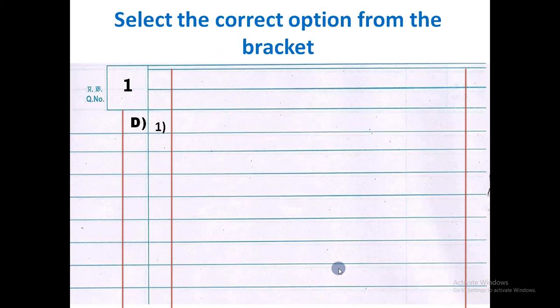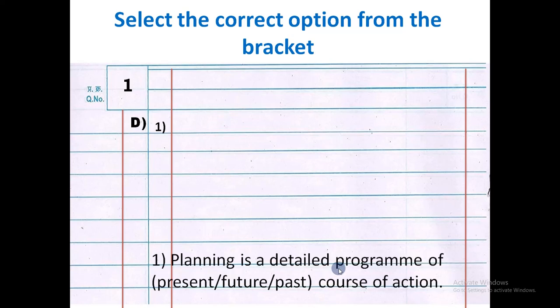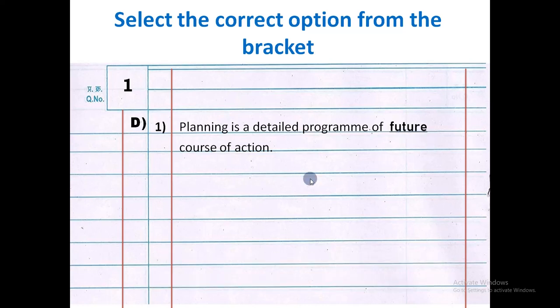The next MCQ is "Select the correct option from the bracket." For example, planning is a detailed program of present, future, past course of action. So we must select the correct option from the bracket. And how must we write it? Planning is a detailed program of future course of action. Underline and highlight the selected option. So this is the way we will attempt this type of question.